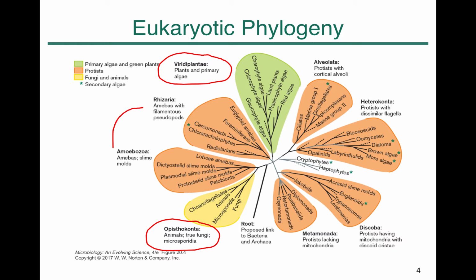Here two groups are included in Amebas, which contains amebas that we know have pseudopods, slime molds, and some of the interesting amoeba strains forming filamentous pseudopods. We'll also review Alveolata, which contains the ciliate or flagellated structure, and also Heterokonta, which are the protists with dissimilar flagella. Especially Heterokonta contains several phototrophic organisms, which are also related to the marine environment.